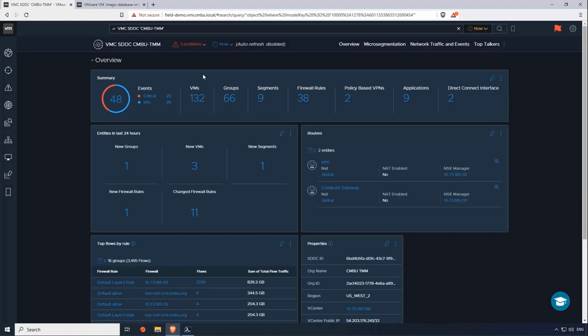So what's going on within this SDDC? In this dashboard, I can see how many VMs are there, how many security groups, how many segments, how many firewall rules, even all the way down to which applications are hosted on this SDDC and how many direct connect interfaces are connected to it. What I can also see is what's been changing in the last 24 hours. So how many security groups, VMs, segments, firewall rules, and how many changed firewall rules there have been in the last 24 hours. So this is literally what's been going on in the last day.